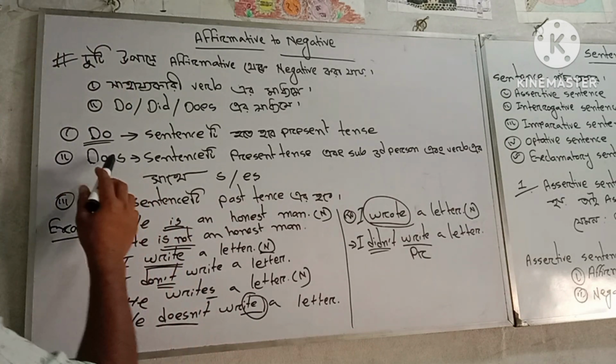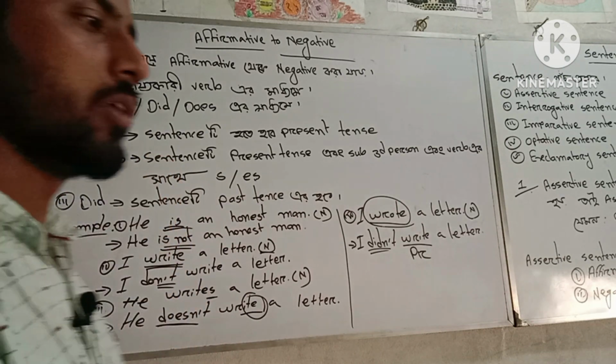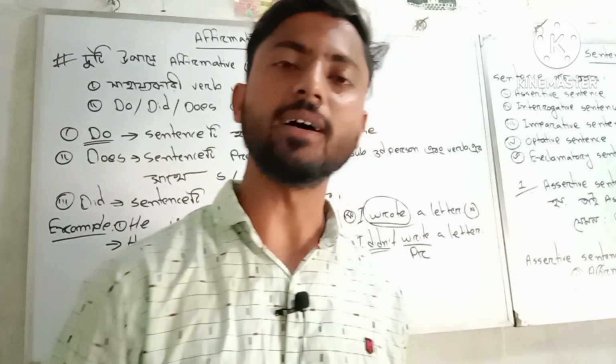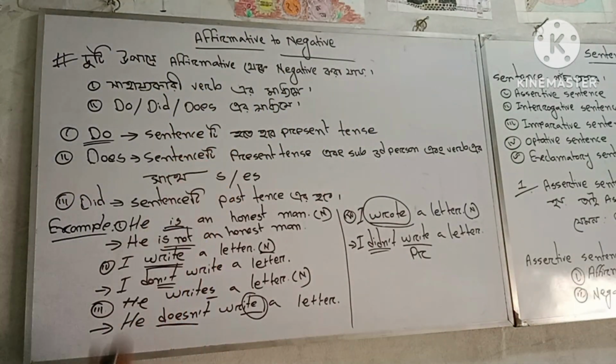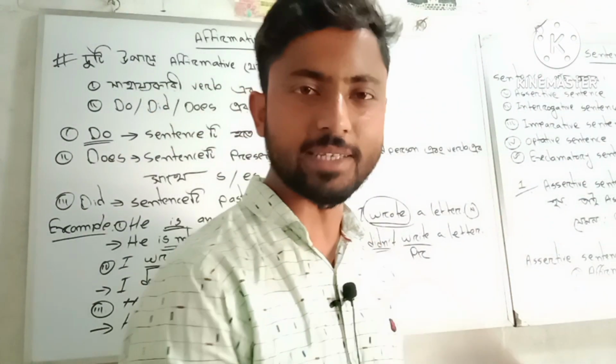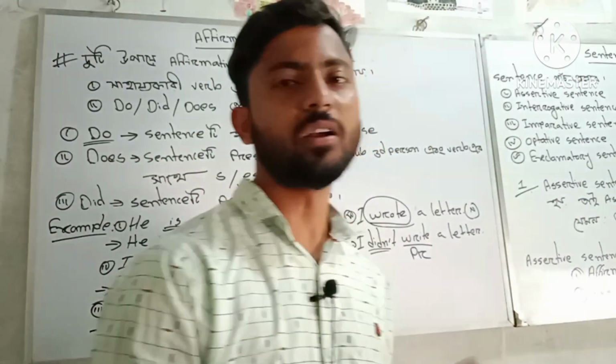At first, how can we use do, did, does, and when? If the sentence is present tense and the verb has no s or es, you can use do.